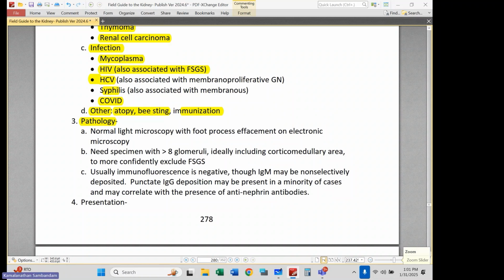Well, no. So that's a good question. There's a fair amount of similarity in the features. But by definition, if I'm seeing a lot of immune complexes and full house staining and tubuloreticular inclusions, I'm not going to call that minimal change disease. I'm going to call that lupus podocytopathy.